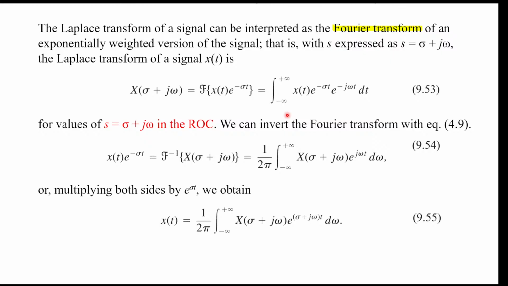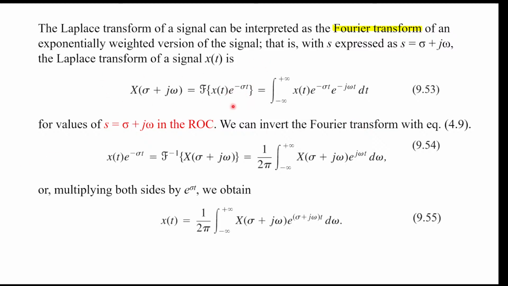We can derive the integration by using the Fourier transform, because we know how to do the inverse Fourier transform. We know the Laplace transform on some sigma is the Fourier transform of x of t times e to the minus sigma t. So we say big X of sigma plus j omega is the Fourier transform of x of t e to the minus sigma t.